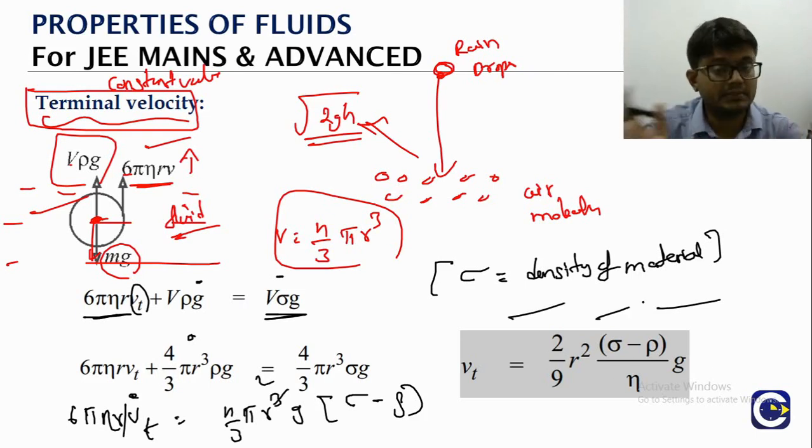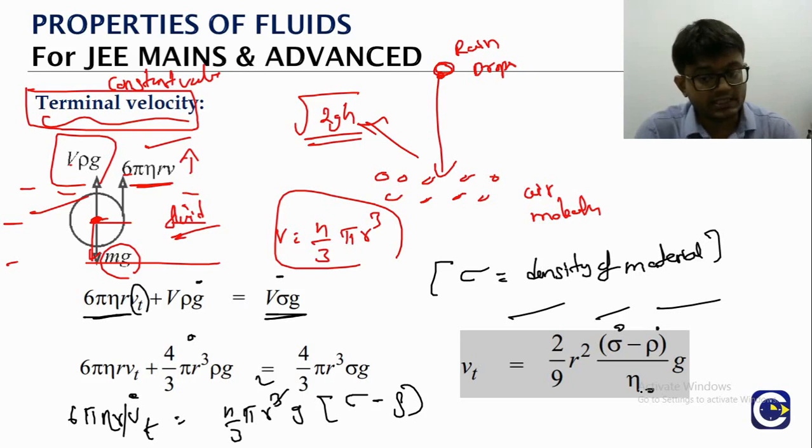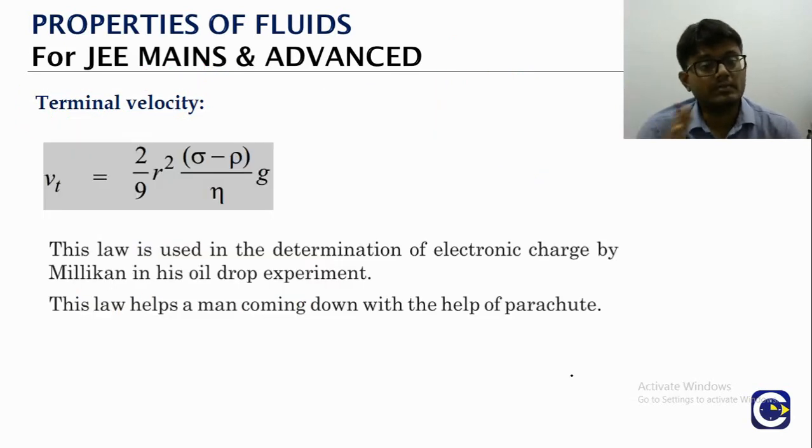So we do get sometimes theoretical questions asking about what are the factors on which terminal velocity will depend. You can see here, terminal velocity will depend upon what? Densities of both the things. Density of the spherical object as well as the density of the liquid. It depends upon the coefficient of viscosity, eta. It depends upon the radius of the spherical object. And also depends upon the g, acceleration due to gravity value. Okay, so this is how we will calculate the terminal velocity.